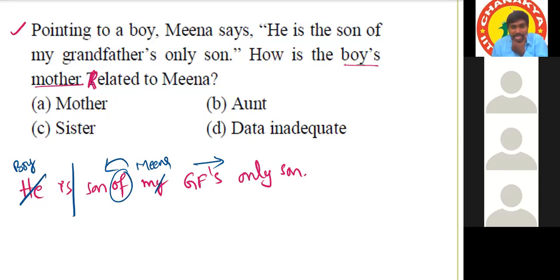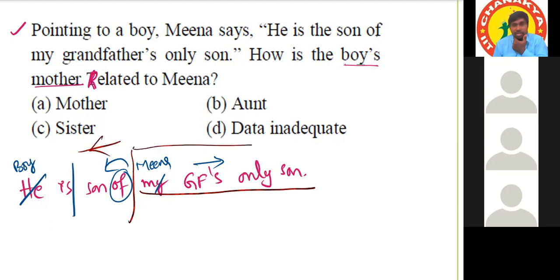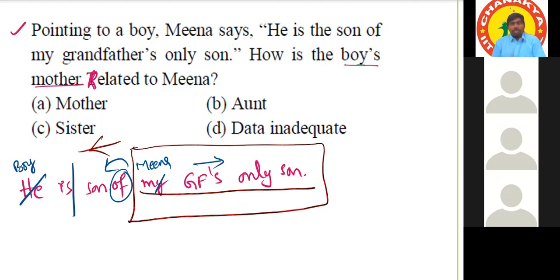See, Meena's grandfather's only son. How is that person related to Meena? Sir, father. Father, definite. Confirm. No, sir, I think brother. We can't. Grandfather's only son, so leave this part. We'll see it later. Tell me the relation of this. Sir, Meena's grandfather. Father's only son, not father's son. Grandfather's only son. Yes, sir. Then it'll be father, sir.